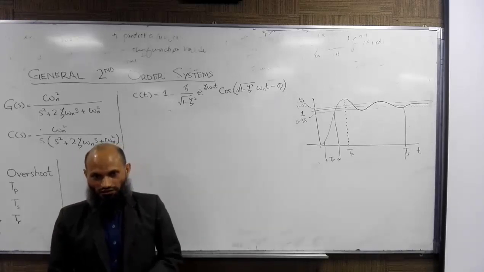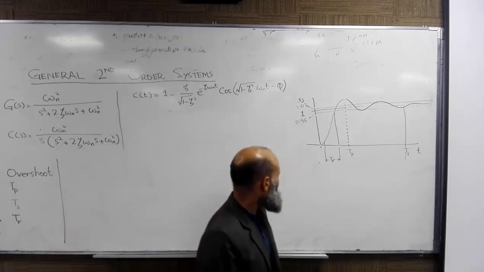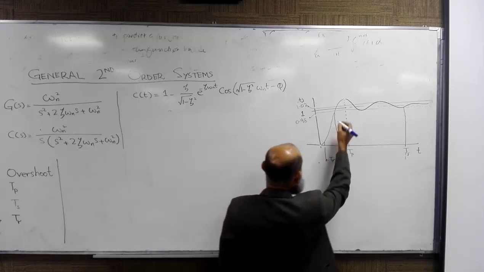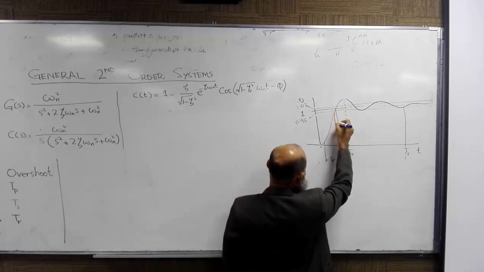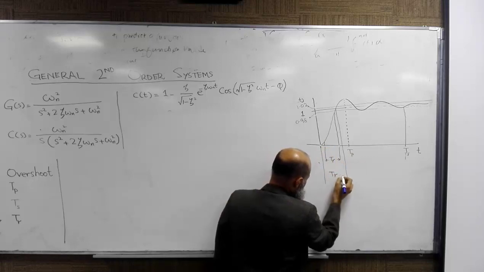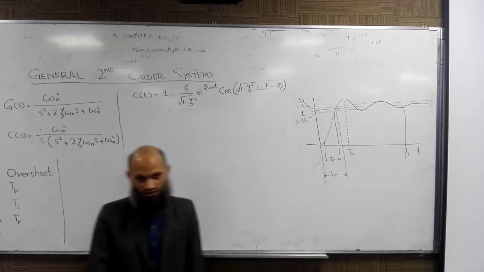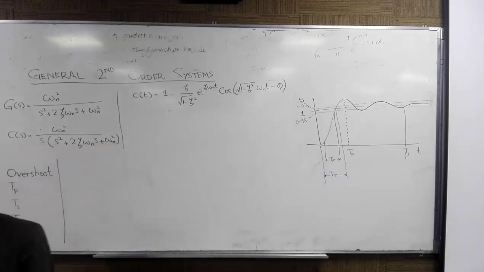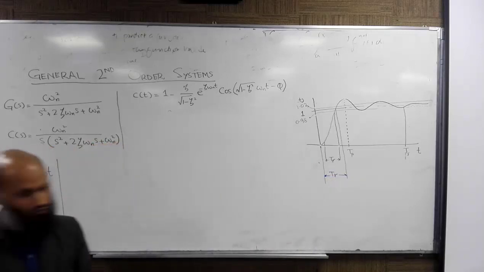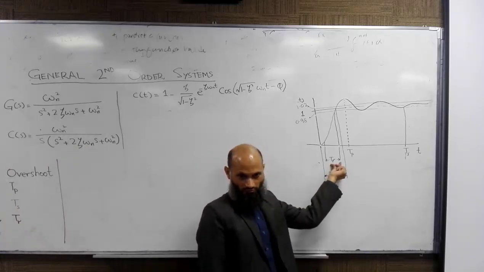We make approximations which simplify our job, and so we take the rise time to be equal to the time required for the response to reach from 0% of its value to 100% of its value, right? So of course this rise time is not the same as this rise time.